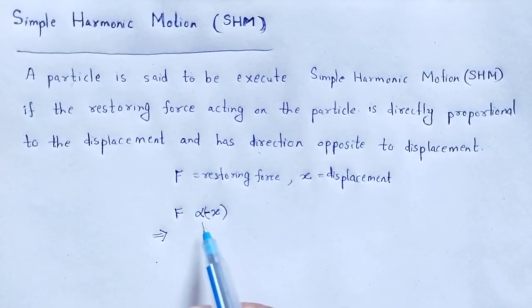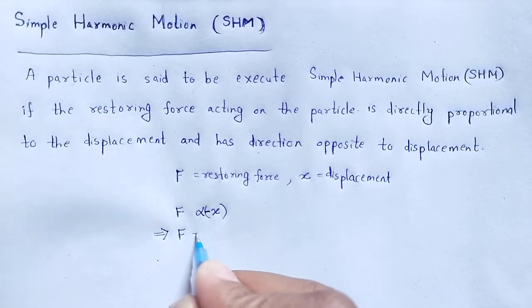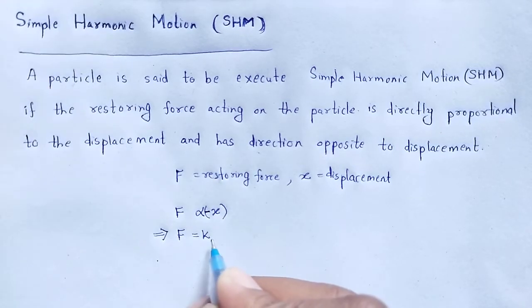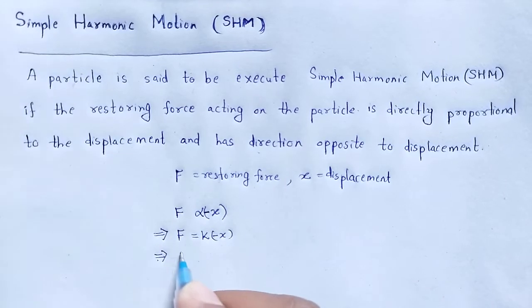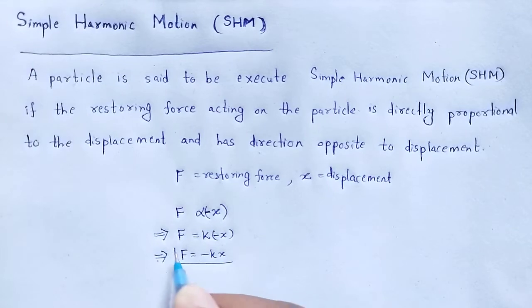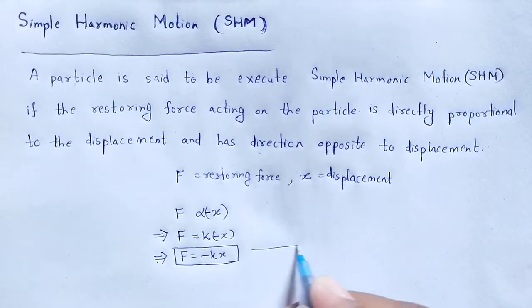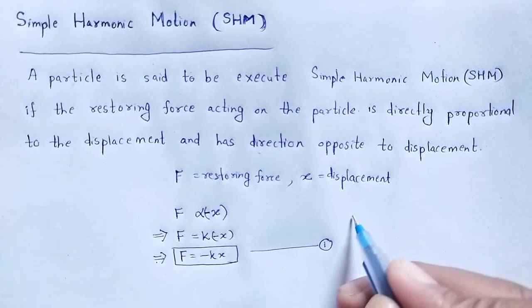To eliminate the proportionality, we introduce a proportionality constant, and that constant is K, which implies F is equal to minus Kx. Let us take it as equation number 1.